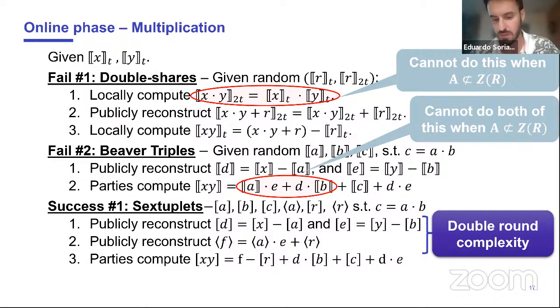This is if you want to do a function independent online phase, but in the paper we also show how to do a function dependent online phase that has the usual round complexity. Cool, thanks.